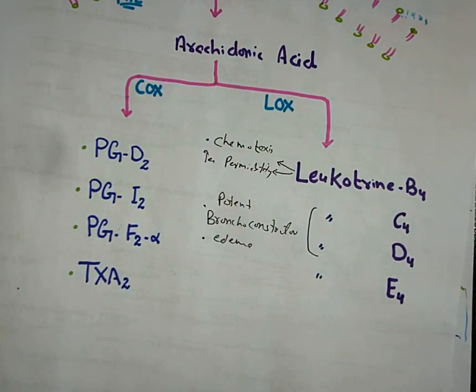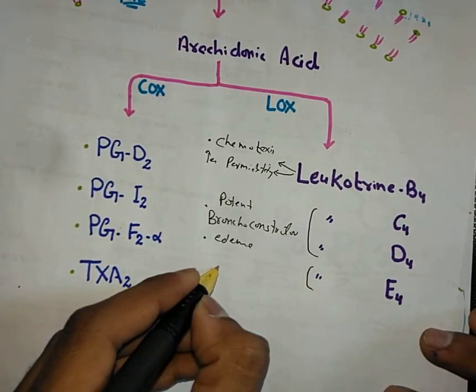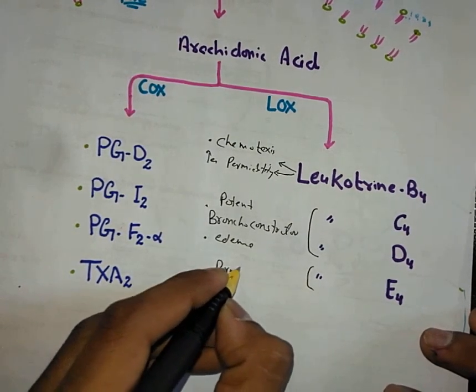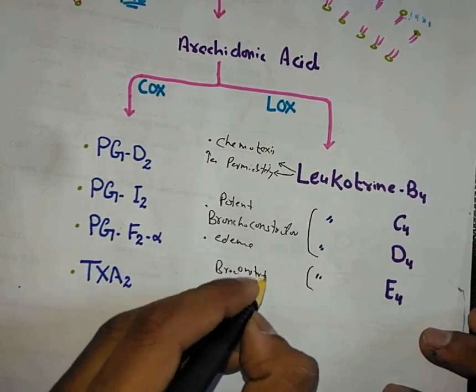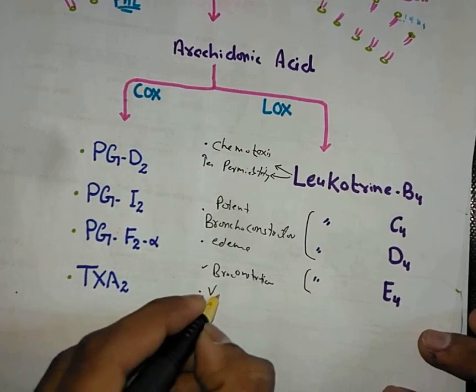Okay. Now leukotriene E4 also increases bronchoconstriction and vascular permeability.